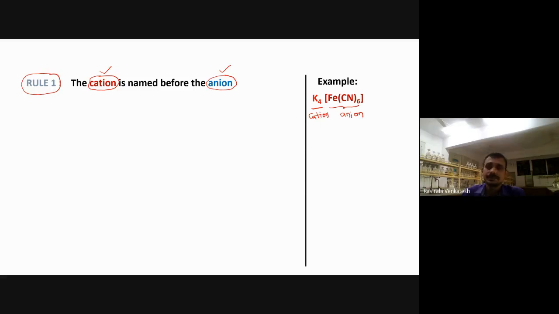So first we take the cation nomenclature. The cation here is potassium; this is the cationic part. The name you call is potassium. After that, we call the anionic part.